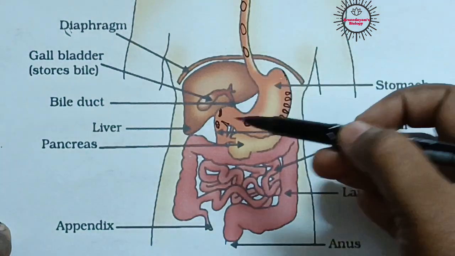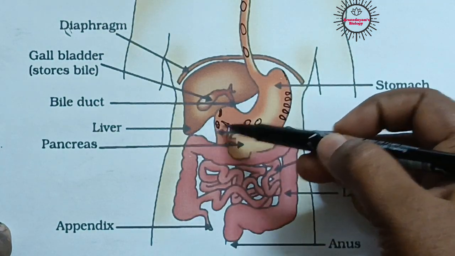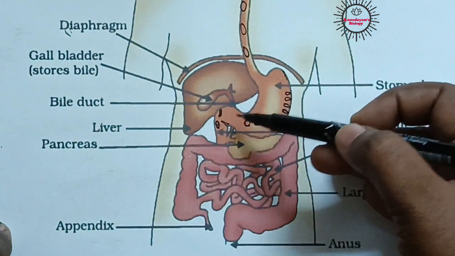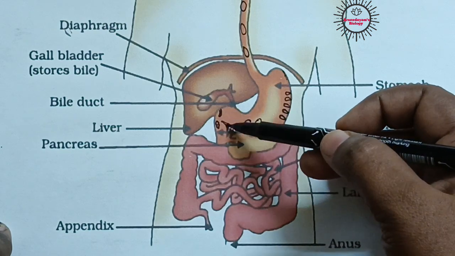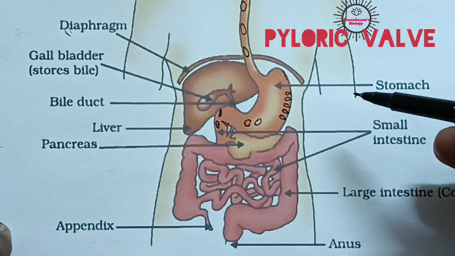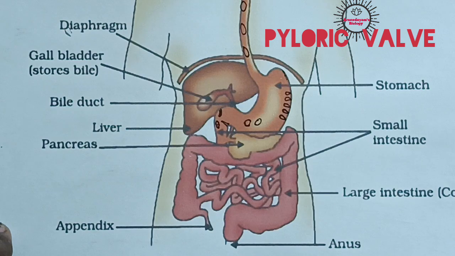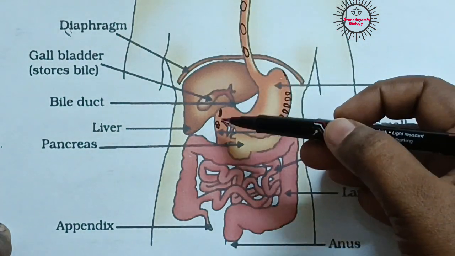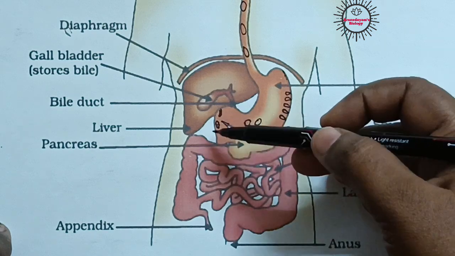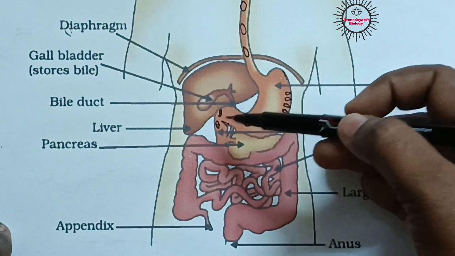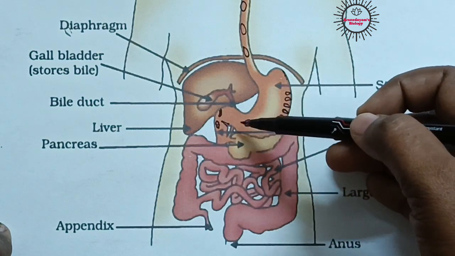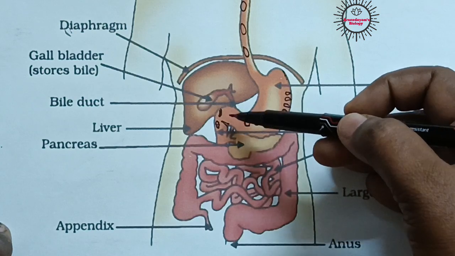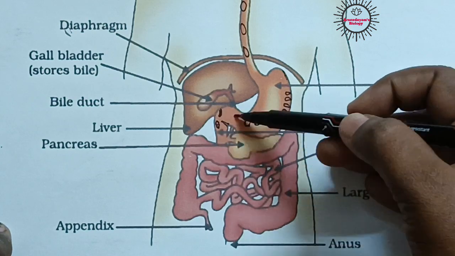And here between the stomach and the next part, that means the duodenum actually, between the stomach and duodenum one valve is present, called the pyloric valve or pyloric sphincter. It regulates the movement of food into the duodenum actually. So when this valve opens, the food slowly, in smaller quantities, enters into the duodenum.